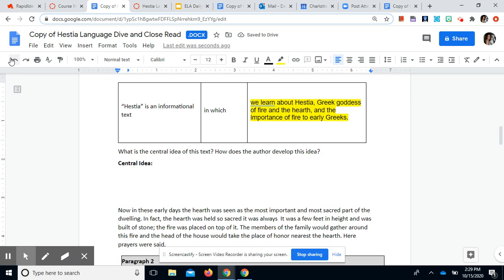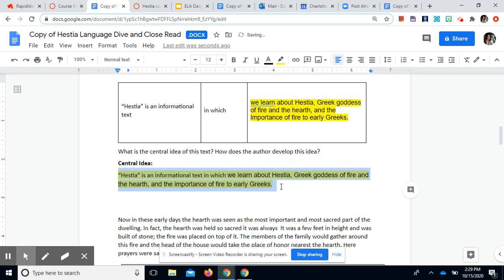Did I just delete the right part? I did. All right, so then we put all of that together to come up with our central idea that Hestia is an informational text in which we learn about Hestia, Greek goddess of fire and the hearth, and the importance of fire to early Greeks.